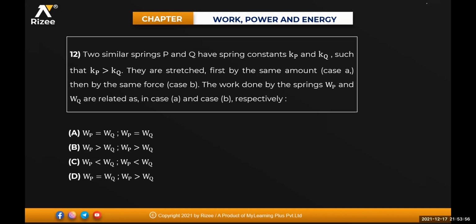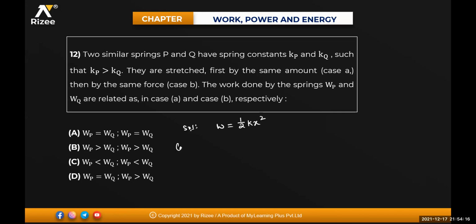What is the spring formula, beta? Work done by the spring formula: W is equal to half into K into x square. K is your spring constant and x is your extension. I told you already this one in the laws of motion, isn't it?